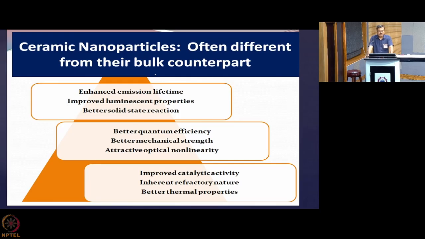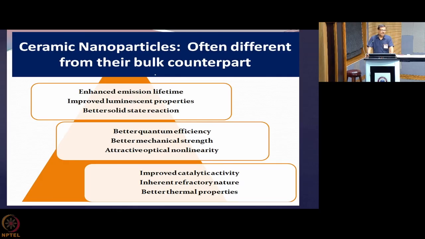Because they can give you enhanced emission lifetime, improved luminescent properties, better solid state reaction, better quantum efficiency, better mechanical strength, attractive optical nonlinearity, improved catalytic activity, inherent refractory nature, and better thermal properties. These ceramic nanoparticles can give you these attributes.